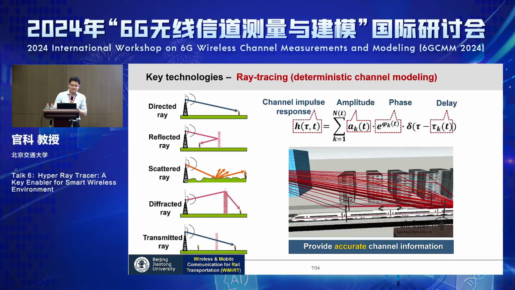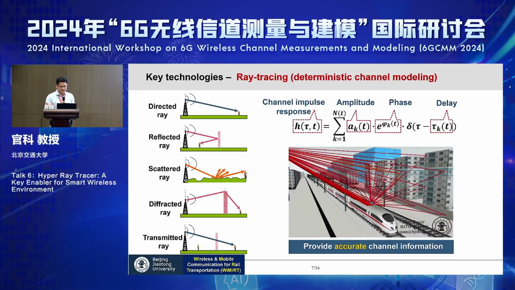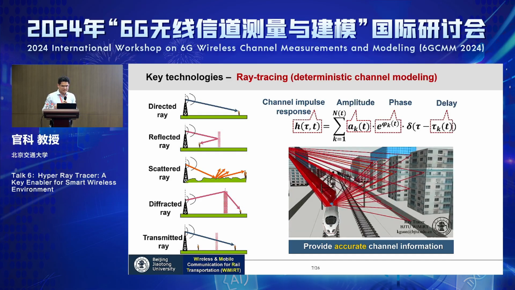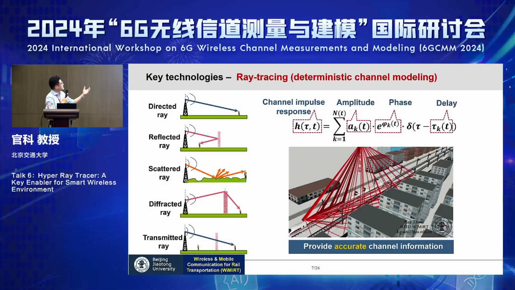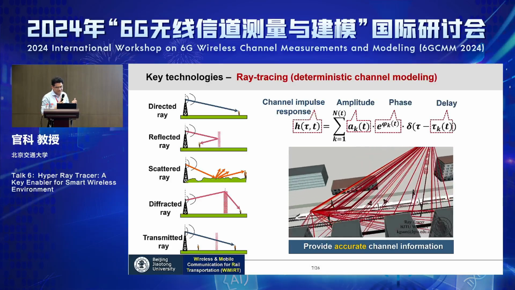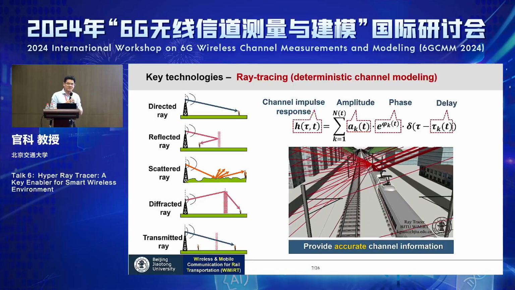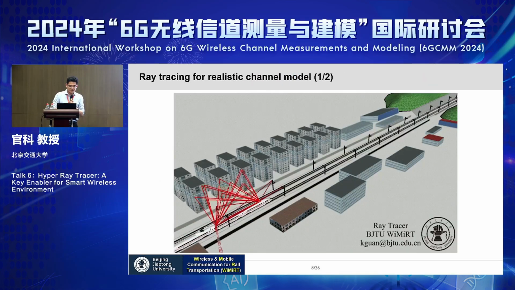And then the last key technology, which is also the core content today, is ray tracing. Here is an animation to let everybody get the impression of what ray tracing is. Mainly, you get the amplitude, phase, and delay of every ray in terms of different propagation mechanisms like transmission, reflection, and scattering, and then you get the channel impulse response. So this is what you can see.